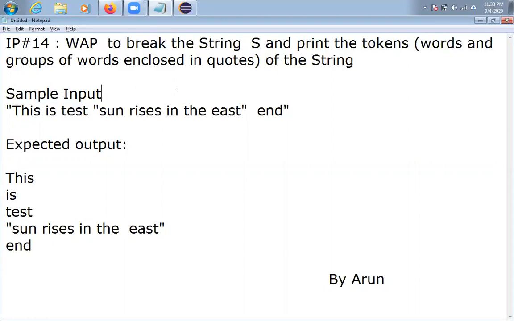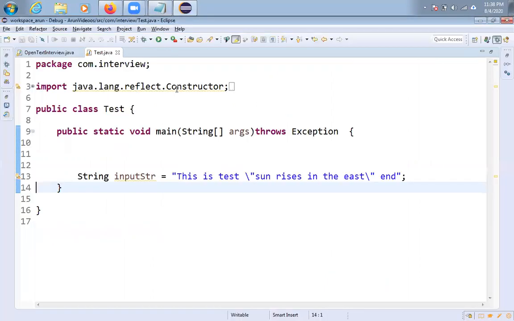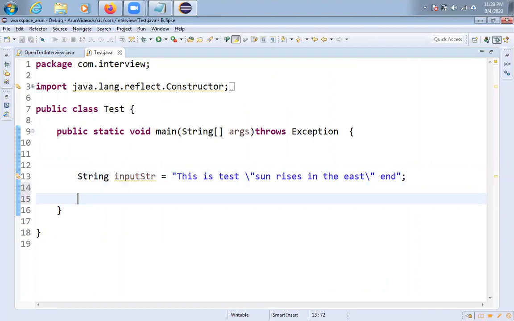Okay, let me get into the code, friends. So already I have taken one input string like this. See, I am not using any regular expression. By using a simple for each loop and simple if conditions, I am trying to achieve this. Try to understand this logic, friends. It is a bit tricky.